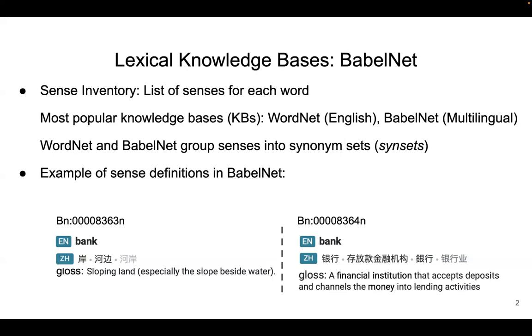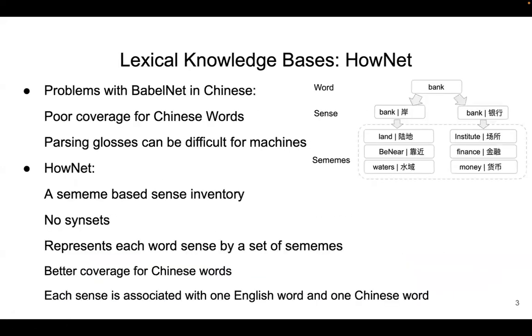BabelNet defines senses by synonyms and describes them using manually crafted glosses. Specifically, all synonyms and translations in different languages are grouped into a concept called a synset. For example, the synsets for two separate senses of the word bank contain different Chinese and English synonyms, with a gloss for each synset, which can be seen at the bottom here. However, during our experiments and analysis, we found that BabelNet has relatively poor coverage for Chinese words and is not the most suitable sense inventory for Chinese.